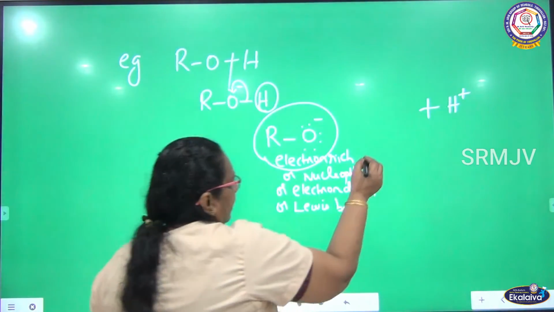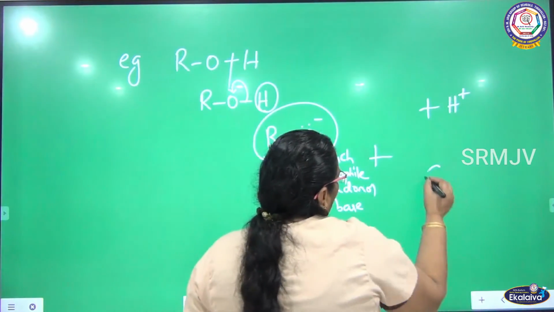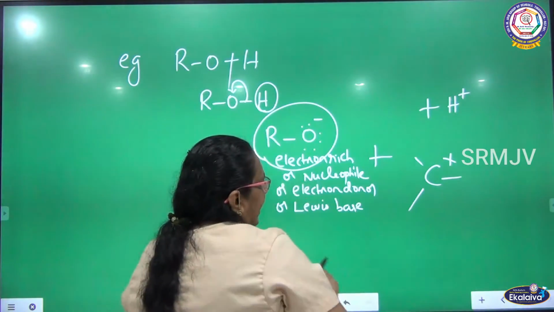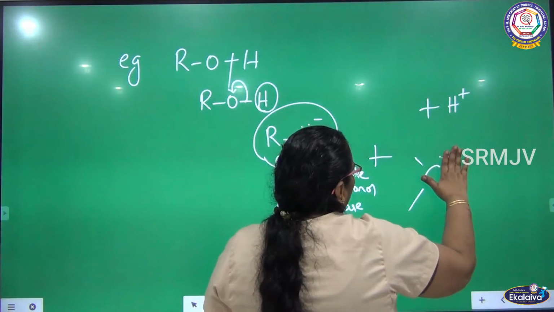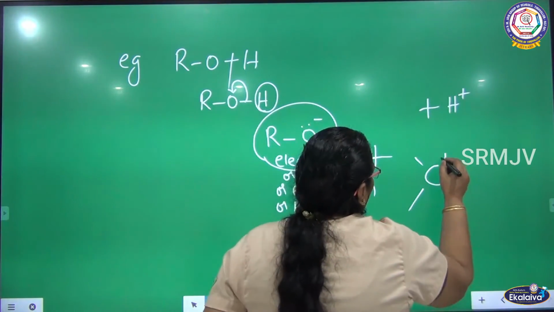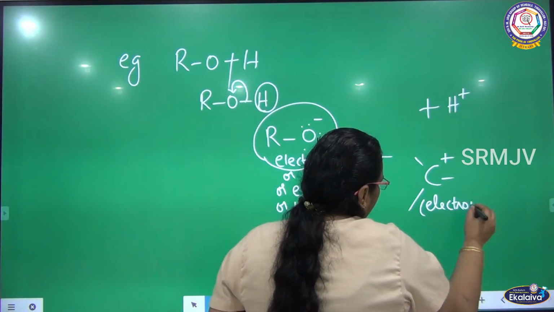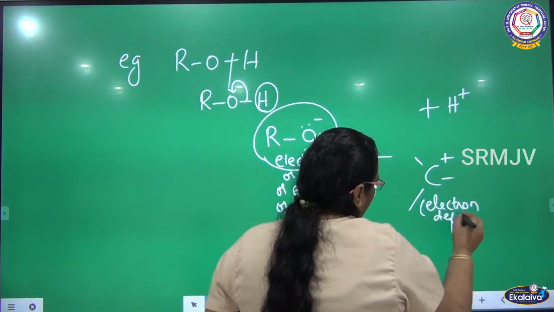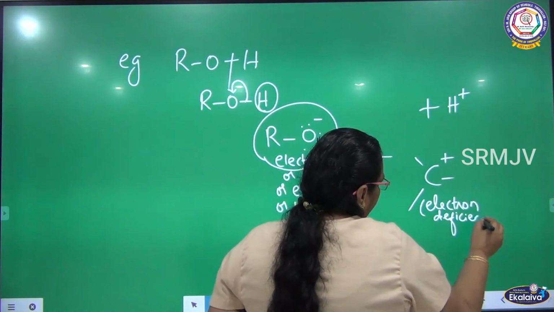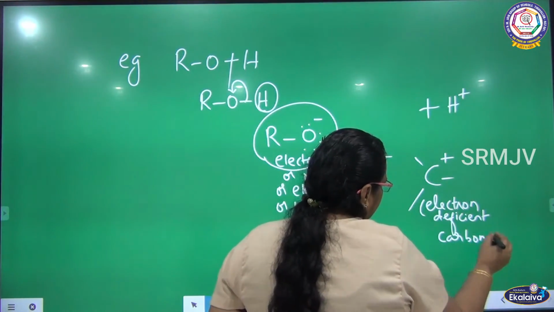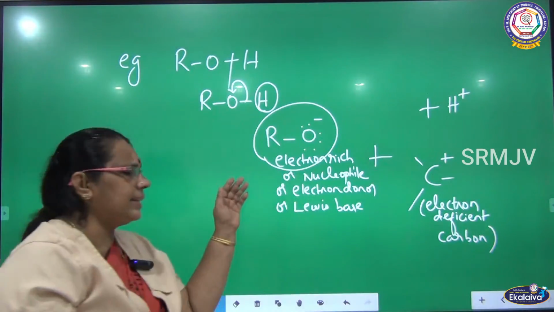So, it reacts with electron deficient carbon. This is the electron deficient carbon. So, it is electron rich and this is electron deficient.